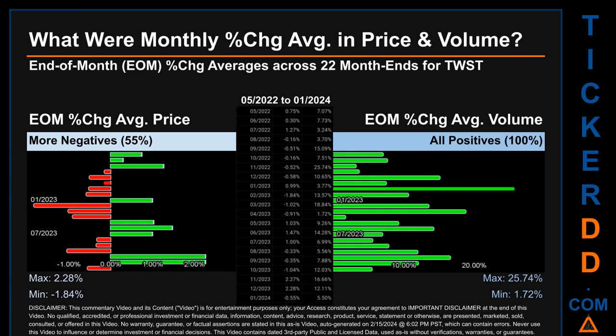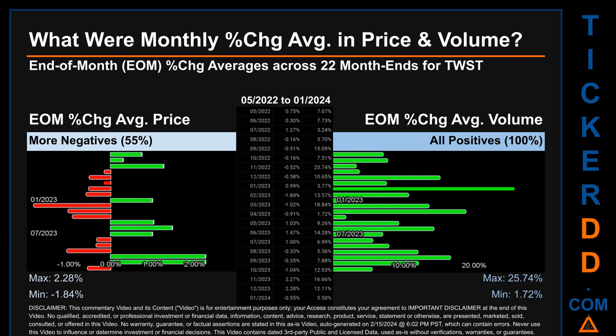From 05/2022 to 01/2024, out of 22-month ends, 12 had a negative percentage change in average price. Meaning 55% of month ends saw a negative percentage change in average price. In terms of volume, 22 out of 22 month ends had a positive percentage change. That is 100% of month ends saw a positive percentage change in average volume.